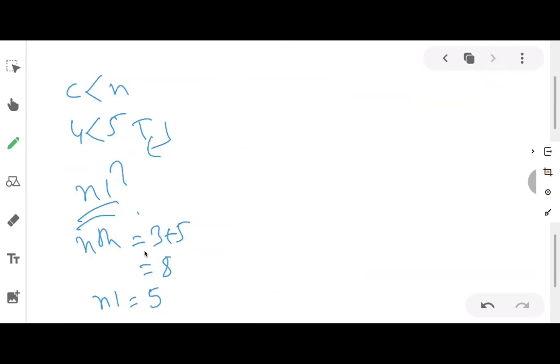What was the next line? The next line is n2 equals nth. What was nth? nth is 8. So n2 is how much? n2 is 8. After that, we have c equals c plus 1. What is c? c is 4. 4 plus 1 is how much? It is 5 now.